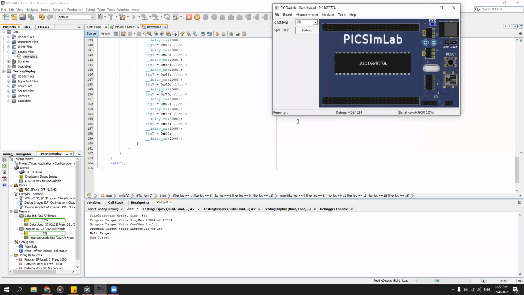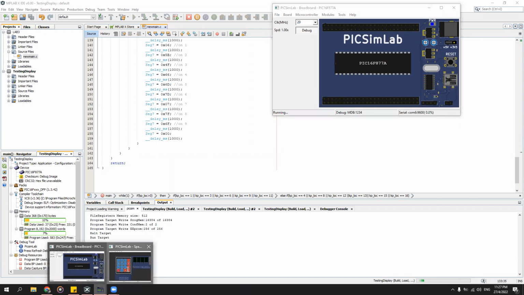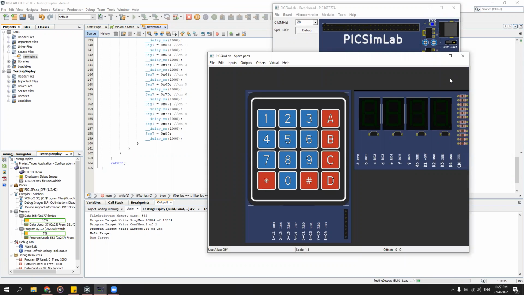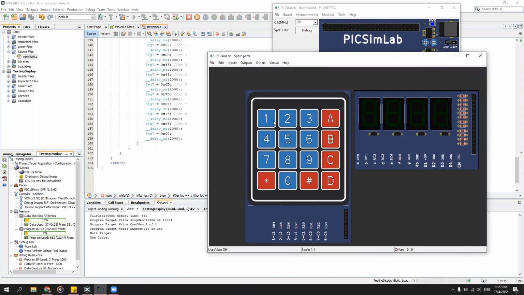So I will run it using PIC SimLab, where I use the PIC 16F877A. And this is the spare part. Okay, so when I press an odd number, the 7-segment will display. When I press an even number, it will turn off. 3, 4, then off, back. When an odd number is pressed, the 7-segment displays. When an even number is pressed, it becomes blank. 7, 8, 9, display again, then 0.